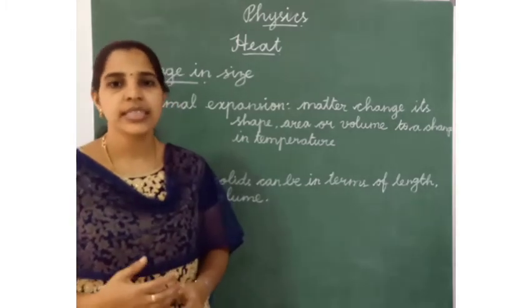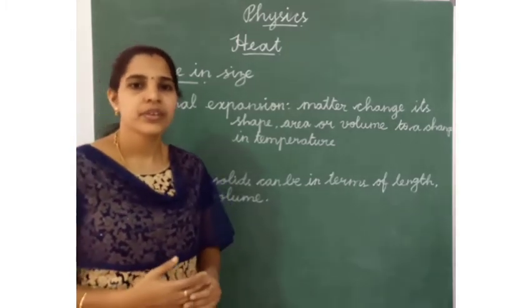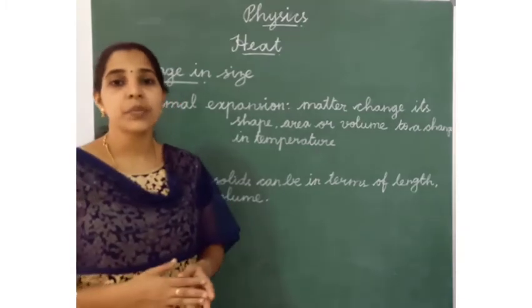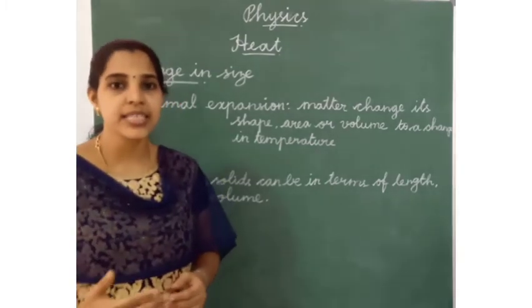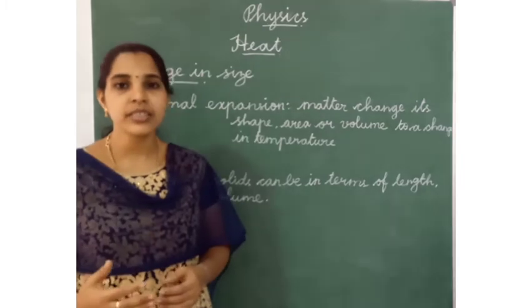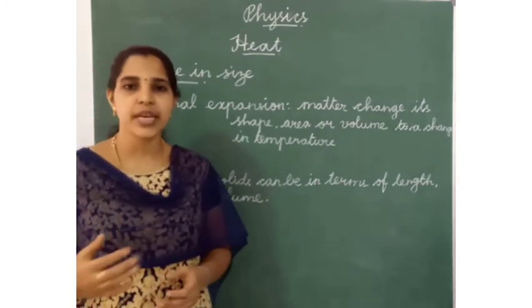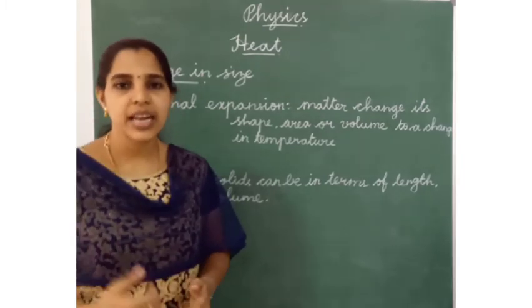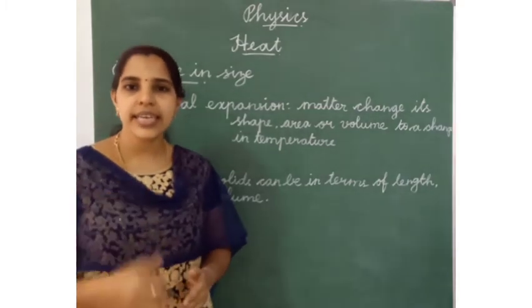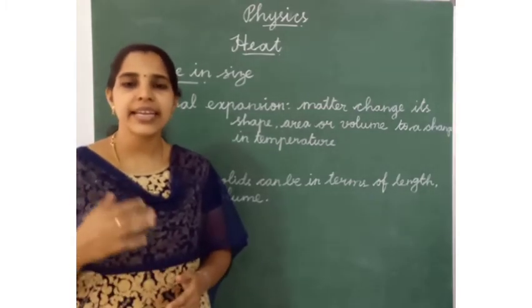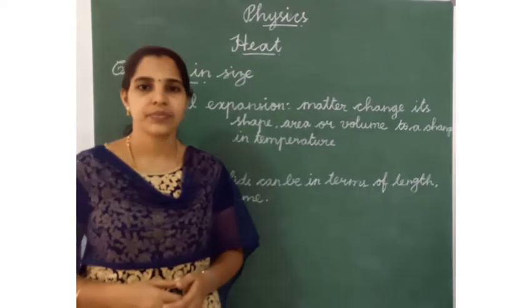It is called temperature. And we have also learned about three types of scales with which we measure temperature. What are the three types of scales? Kelvin scale, degree Celsius scale and degree Fahrenheit scale.